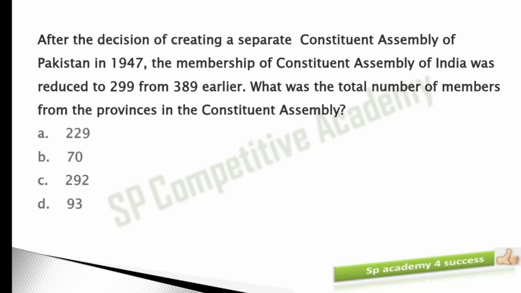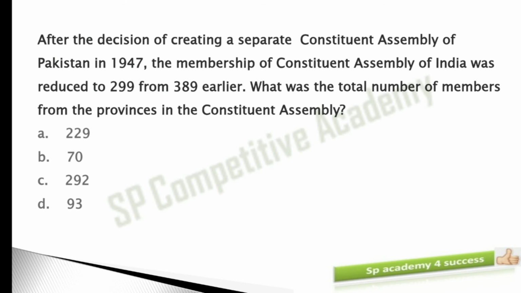After the decision of creating a separate constituent assembly of Pakistan in 1947, the membership of the Constituent Assembly of India was reduced to 299 from 389 earlier. What was the total number of members from the provinces of the Constituent Assembly? See here, let me explain what the question is.